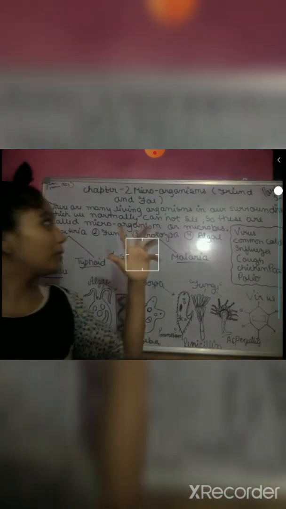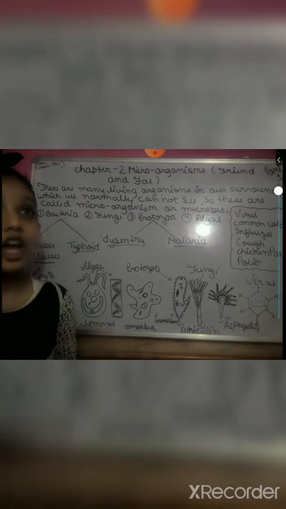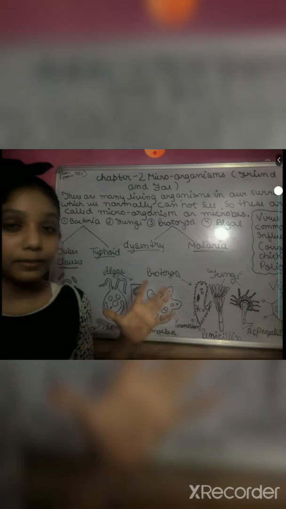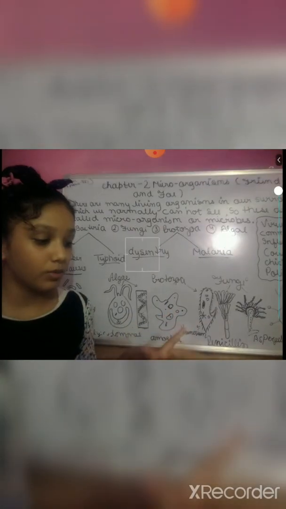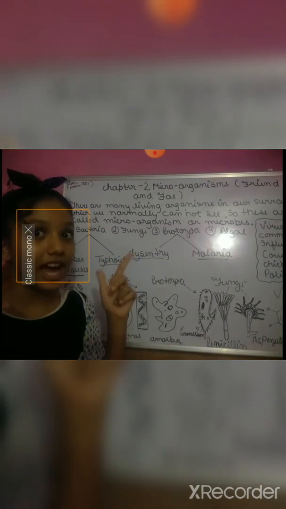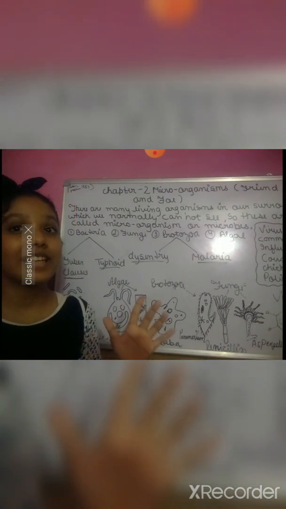So let's start with this chapter. The name of the chapter is Microorganisms: Friend and Foe. We should know what microorganisms are. In our surroundings we cannot see that many organisms, but there are millions of organisms around us which we normally cannot see with the naked eye. These are called microorganisms or microbes.